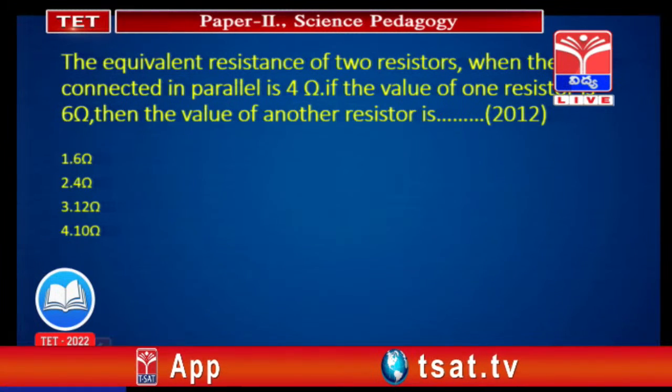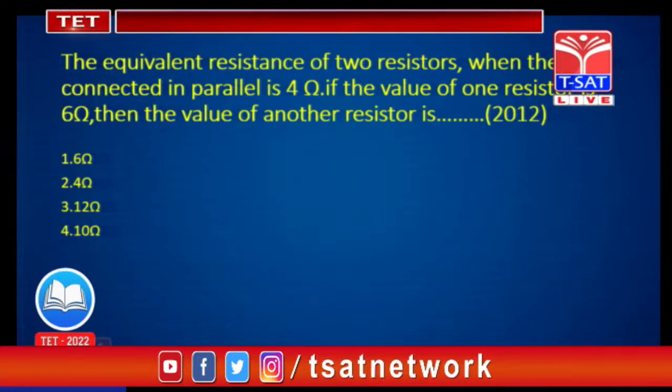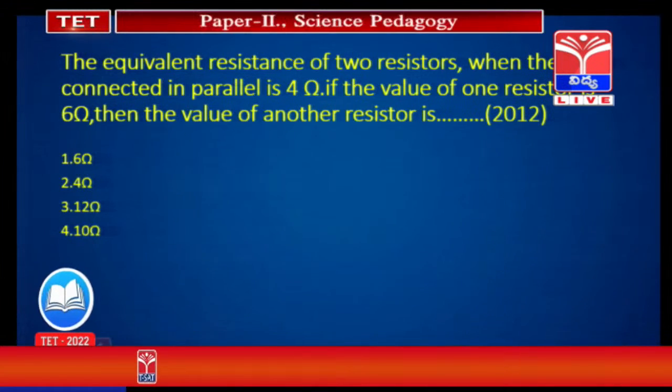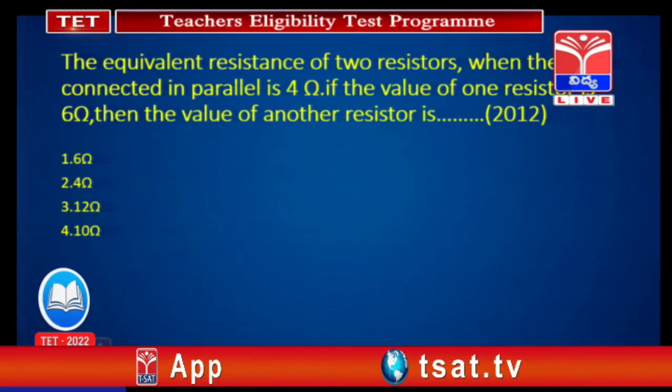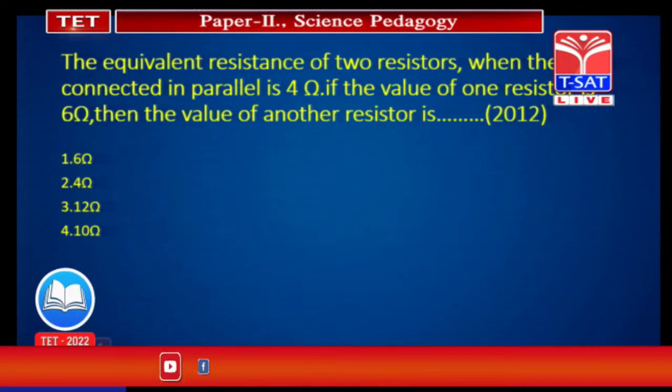The question is: the electric resistance of two resistors when connected in parallel is 4 ohms. If the value of one resistor is 6 ohms, then what is the value of the other resistor? We know that household electric devices are arranged in parallel connection.